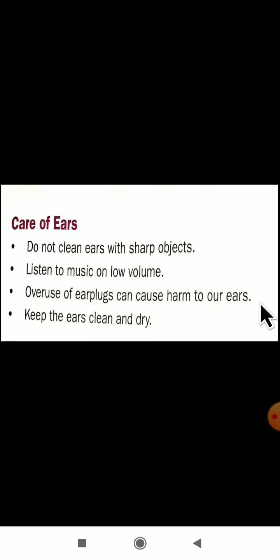Some of the points they are given here. Okay, the first point you see, do not clean ears with sharp objects. Yes, you all will be having a habit of cleaning the ears with sharp objects. So you should not have that habit here. Don't use any sharp objects.